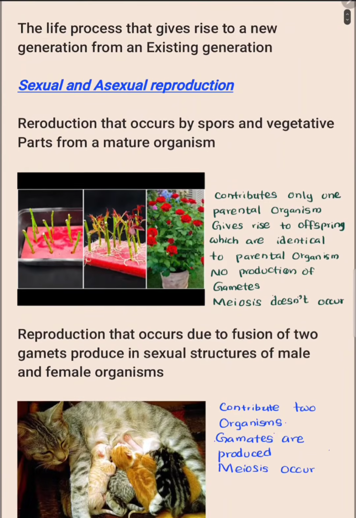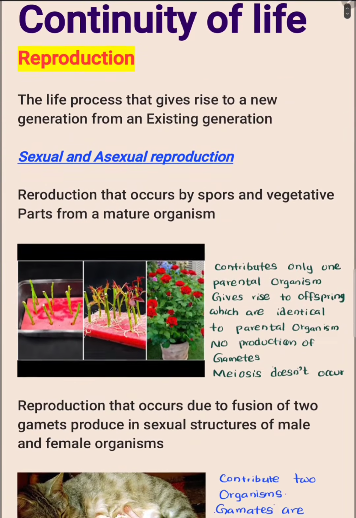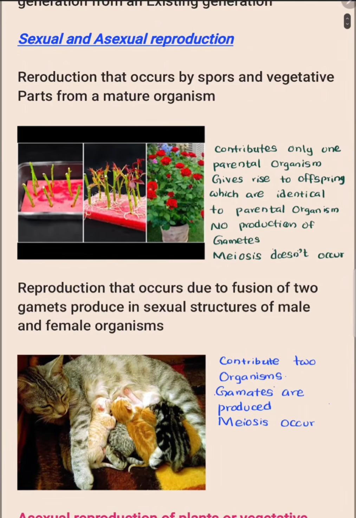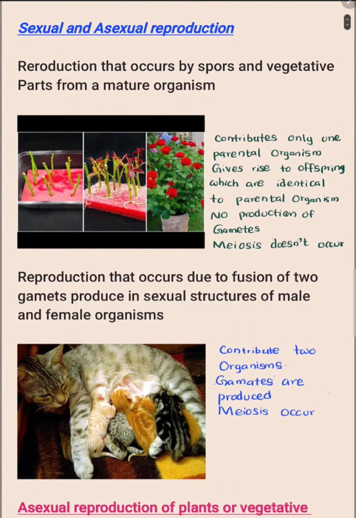We can take two examples to keep in mind the difference between sexual and asexual reproduction. The first one is the production of new plantlets by the rose plant. It is an example of asexual reproduction. The second one is the production of new babies by a cat. It is an example of sexual reproduction. Thinking about these two examples, we can compare these